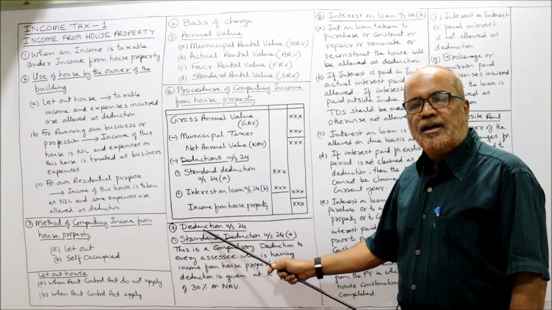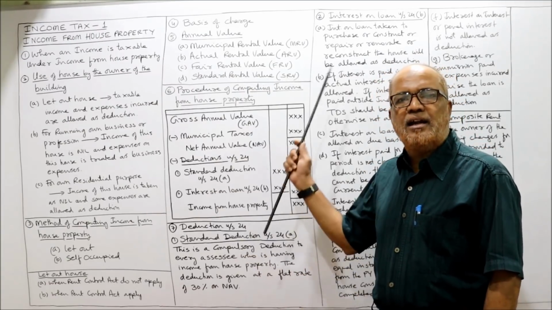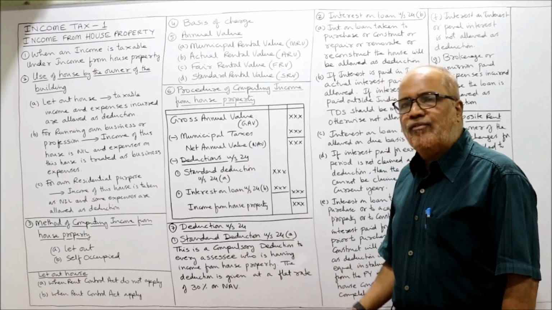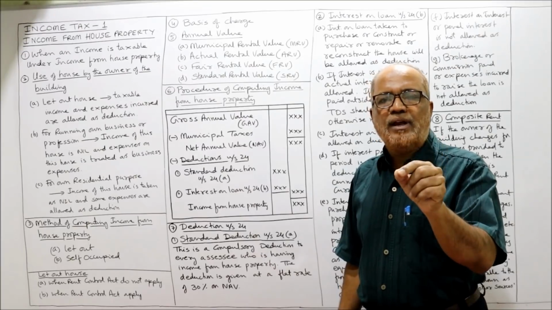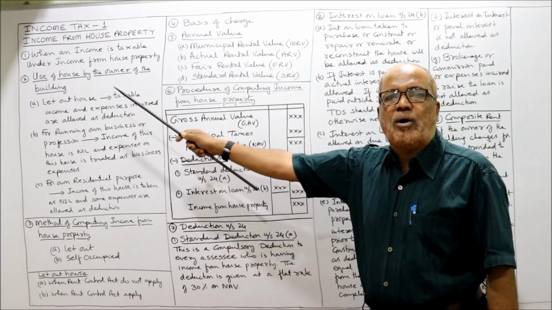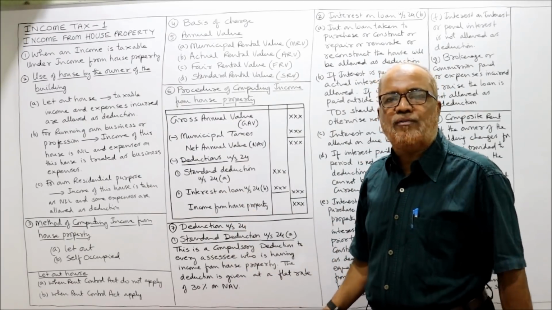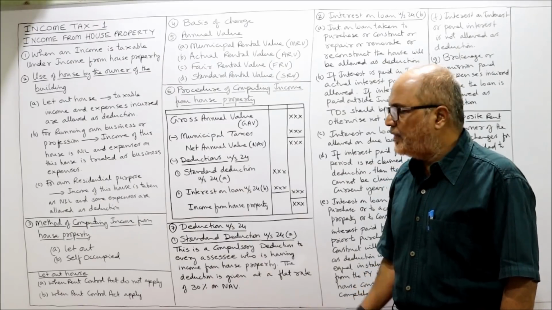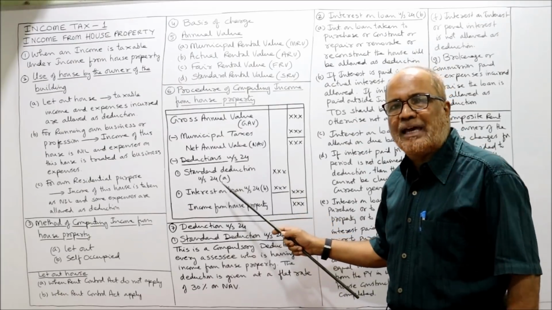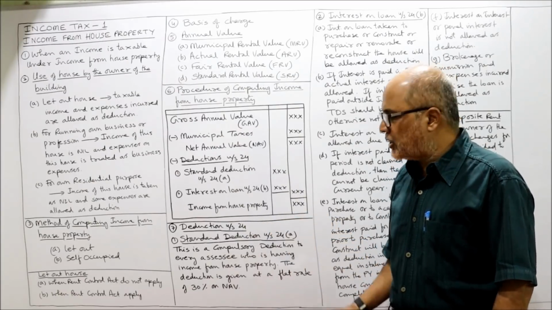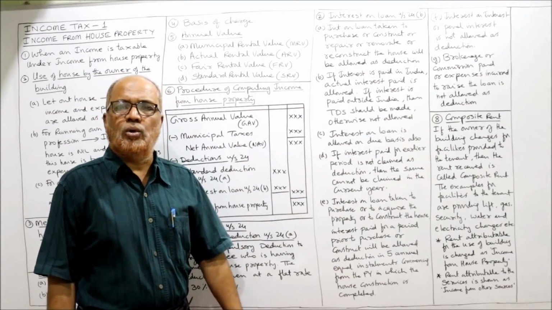Now, one by one deduction. Deductions under section 24 are only two: standard deduction 24A, interest on loan 24B. First, 24A. It's a compulsory statutory deduction. So every person who is having income from house property will get standard deduction, which is fixed at a flat rate of 30% on NAV, net annual value. Whatever net annual value NAV you get, on that 30% you calculate as standard deduction or statutory deduction. That's all.